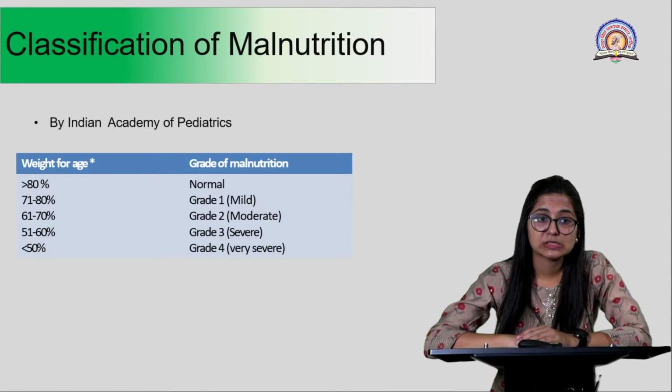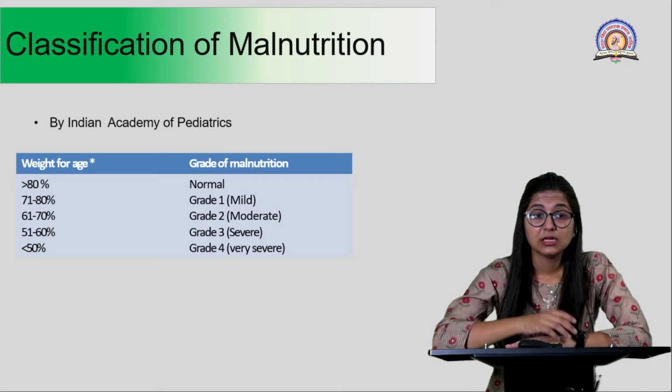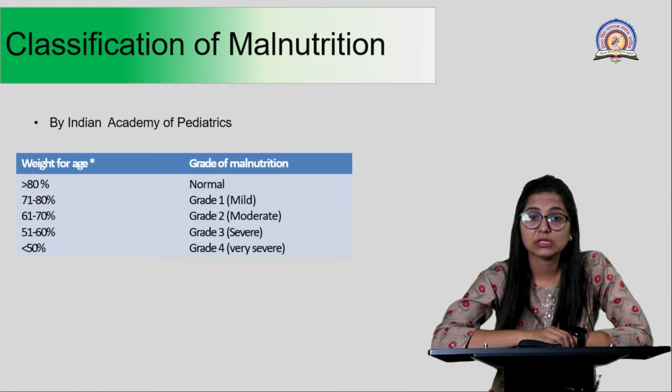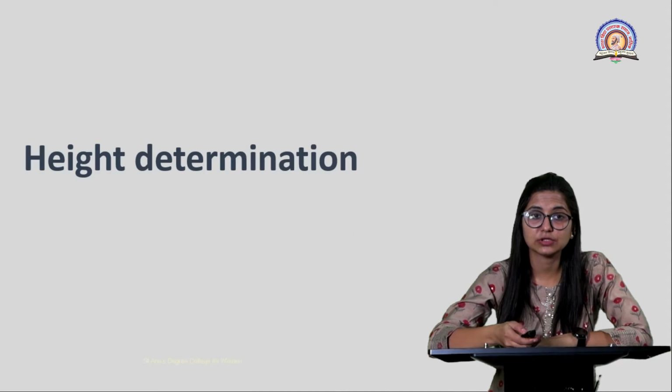If the weight for age reduction is mainly 51 to 60%, then it is grade 3 or very severe type of malnutrition. And if the weight is less than 50%, then the child is suffering from very chronic or severe grade 4 malnutrition as such. So this is all about your weight determination.